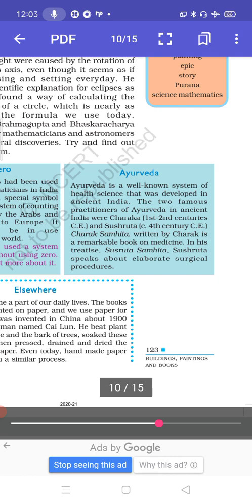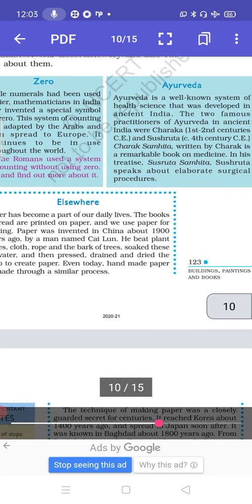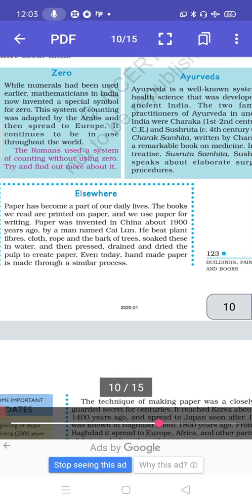Ayurveda. Ayurveda is a well-known system of health science that was developed in ancient India. The two famous practitioners of Ayurveda in India were Charak, 1st, 2nd centuries, and Sushrut. Charak Samhita, written by Charak, is a remarkable book on medicine. In his treatise Sushruta Samhita, Sushruta speaks about elaborate surgical procedures. So they have been famous for the Ayurvedic knowledge.